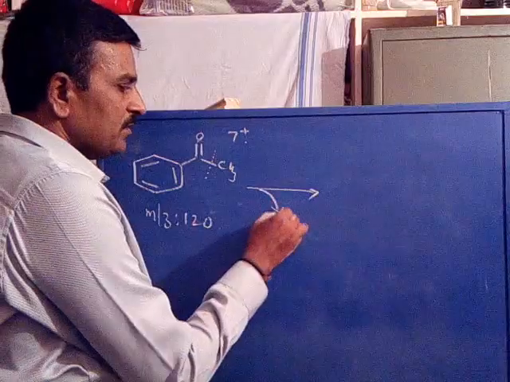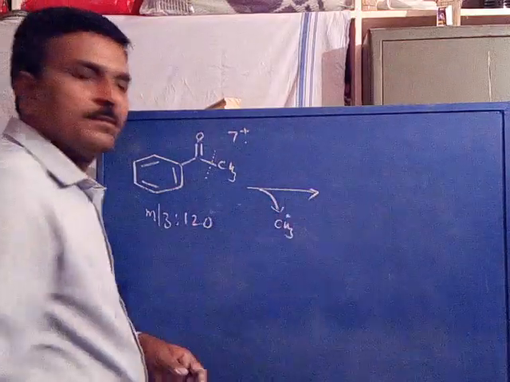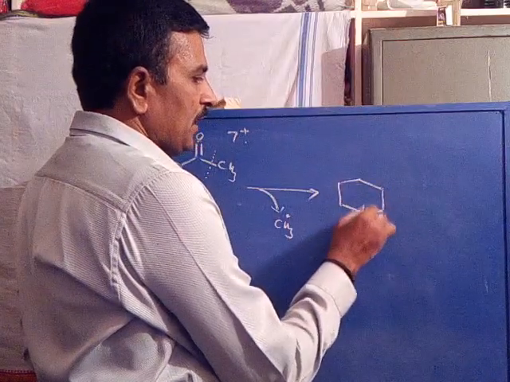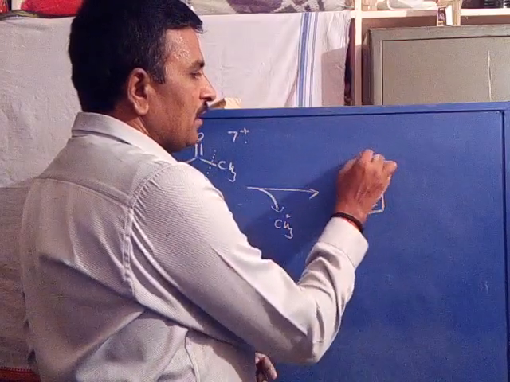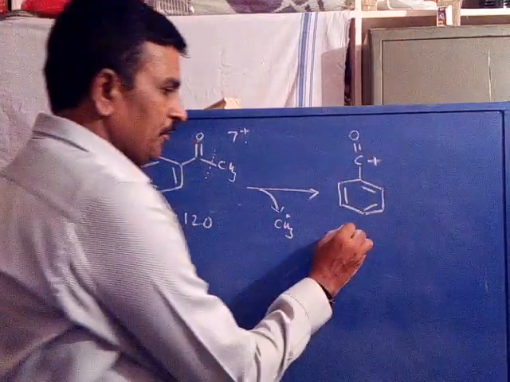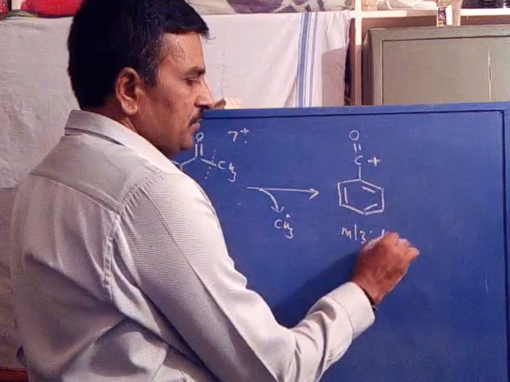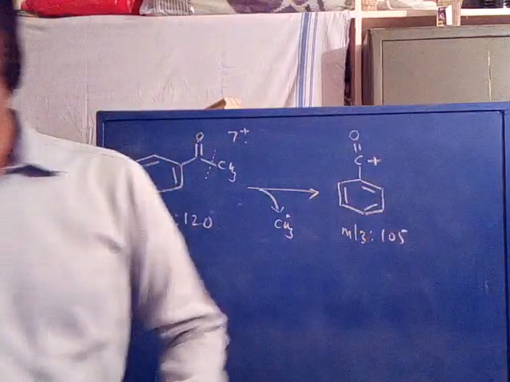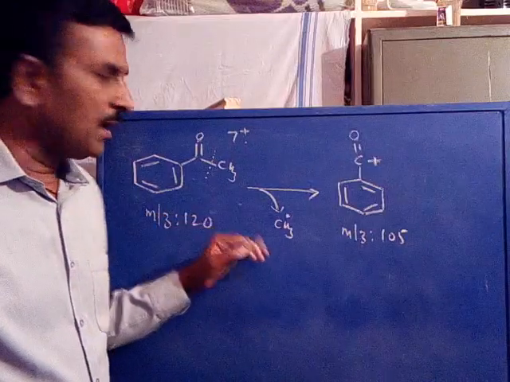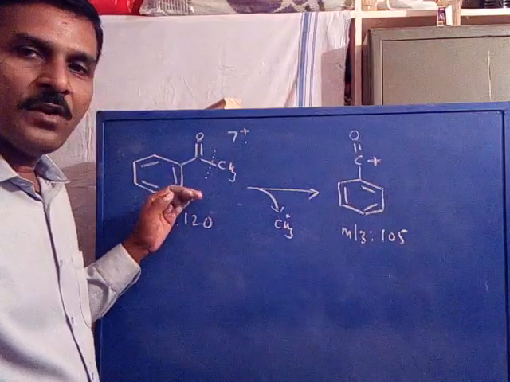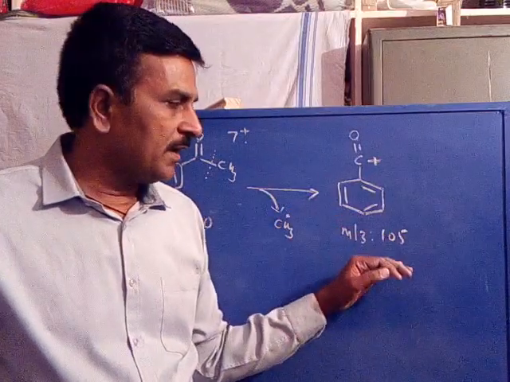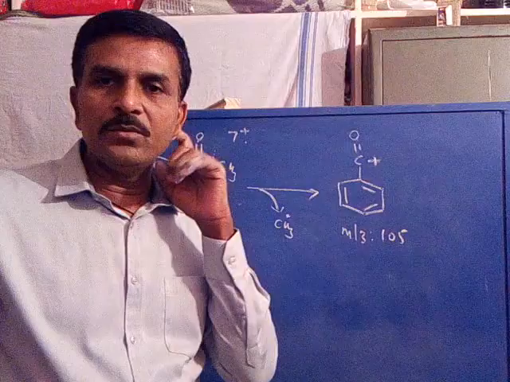It is lost as a CH3 radical to give a stable benzoyl cation, C double bond O plus charge, with M by Z value of 105. This is the fragmentation of acetophenone: acetophenone with M by Z value 120 is fragmented into benzoyl cation with M by Z value 105.